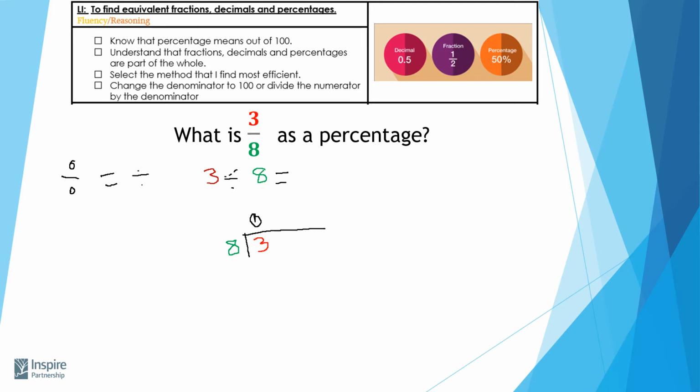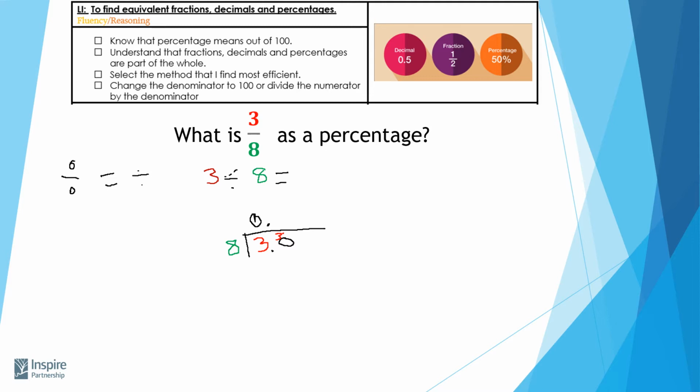What we need to do in that instance is put our decimal point in, and we make sure whatever we do below goes also above. And we need to put a placeholder in as well, 0. And then we need to carry over or exchange that 3 into our next column, into our tenths column. Now, how many times does 8 fit into 30?